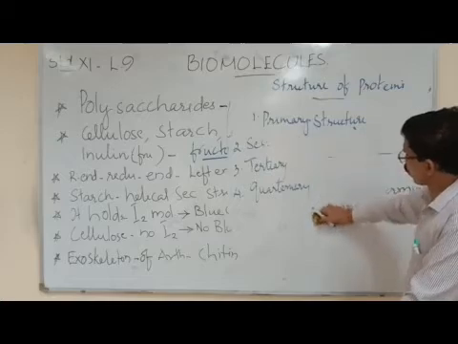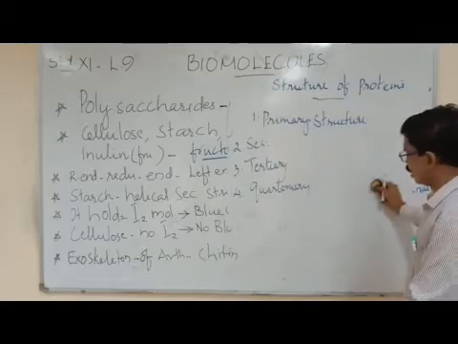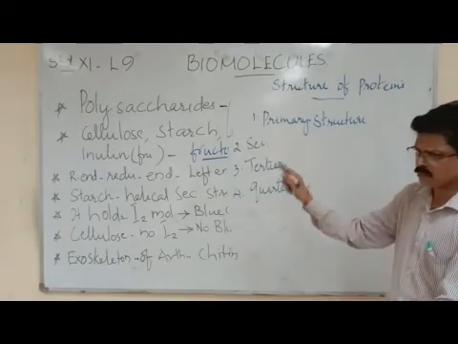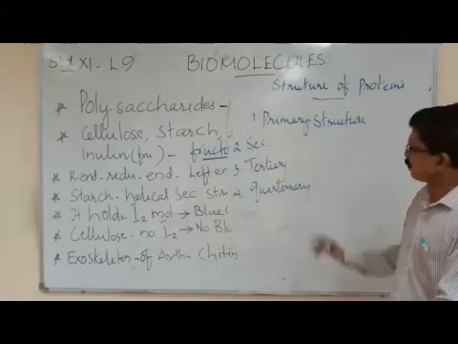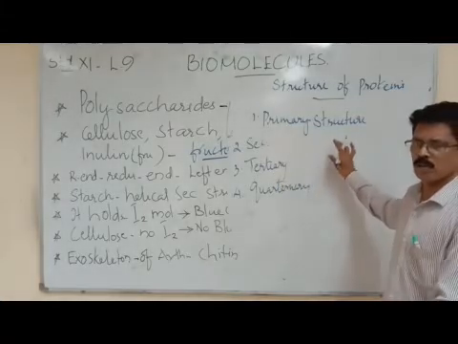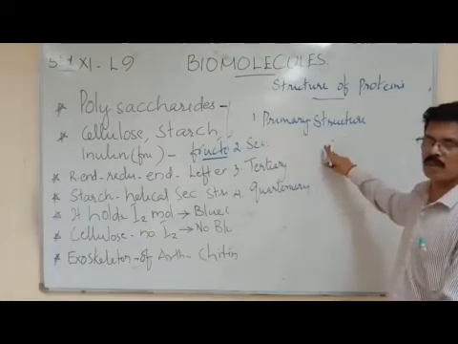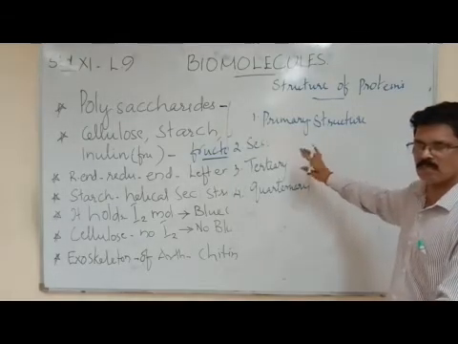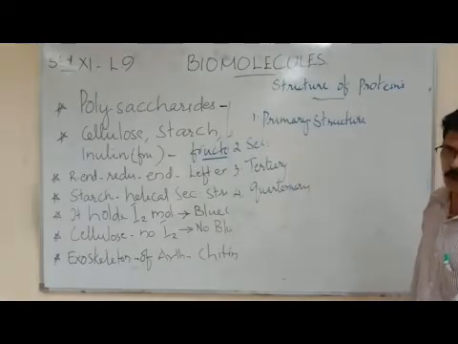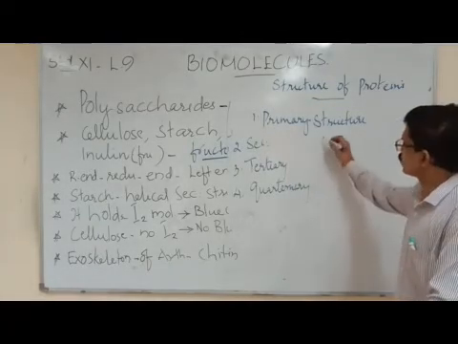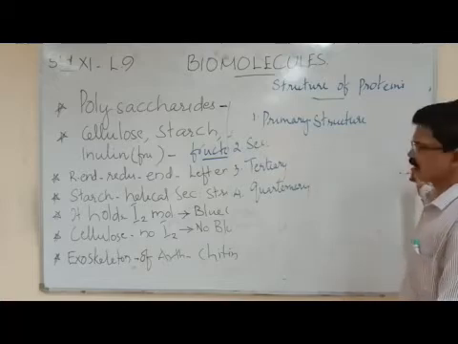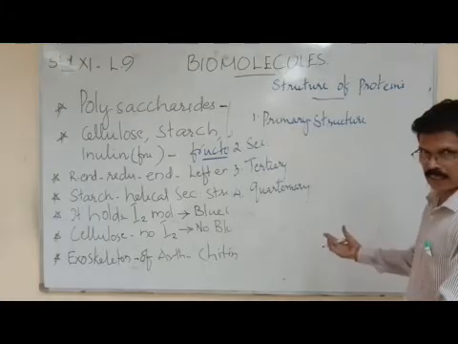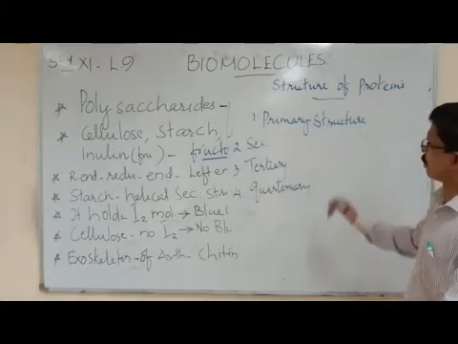So what is a primary structure of protein? It is a simple structure in which the chain is seen in the form of a linear chain. The first amino acid in the linear chain is called the N-terminal amino acid, and the last one is called the C-terminal. Why is it called N-terminal? Because it ends with the amino group, meaning the NH2 group, and the last is called the C-terminal because it ends with the carboxyl or acidic group. That is called the primary structure.